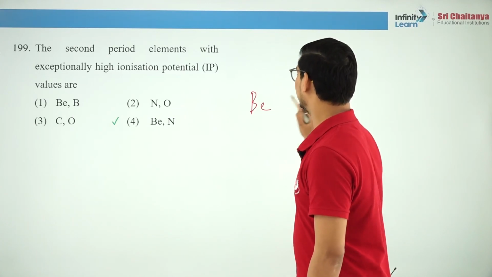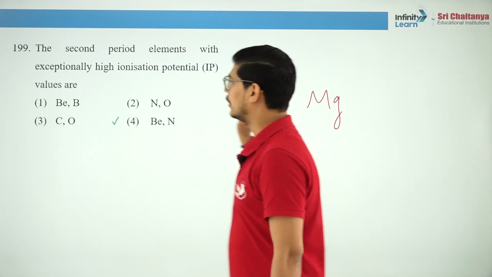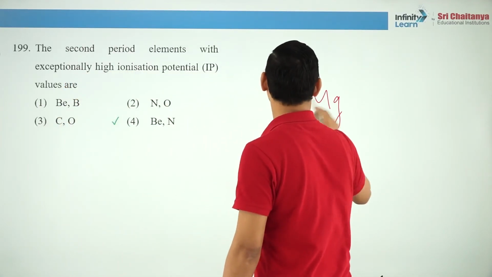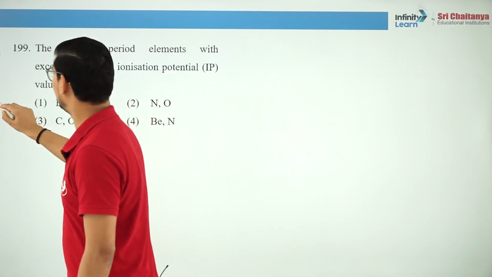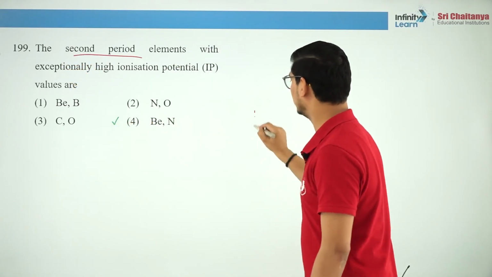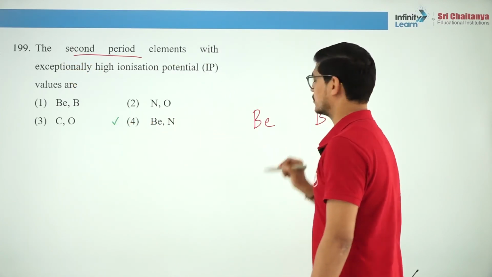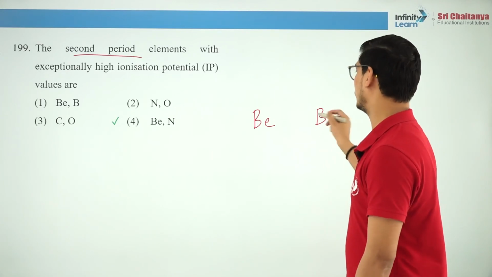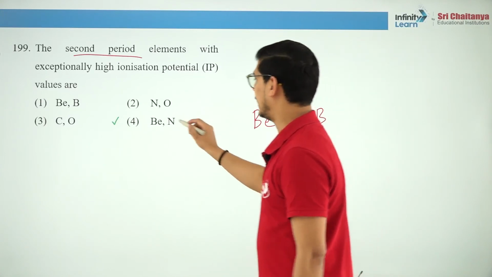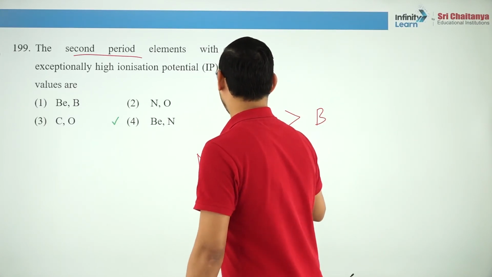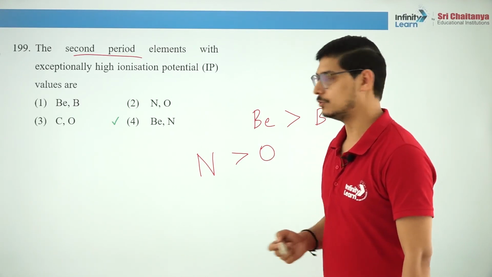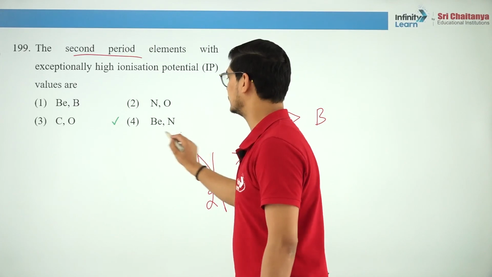Out of Be and Mg, which has higher ionization enthalpy? Obviously Mg, but if we talk of second period, I think he's asking for second period. Okay, so in second period, beryllium and boron, which should have higher ionization enthalpy, boron, but it has lower, okay, because of the higher penetration effect of 2s electron. And in case of nitrogen, I told you nitrogen has higher ionization enthalpy than oxygen, right, because it has extra stable half filled 2p subshell. Okay, is that clear? So this is the correct answer.